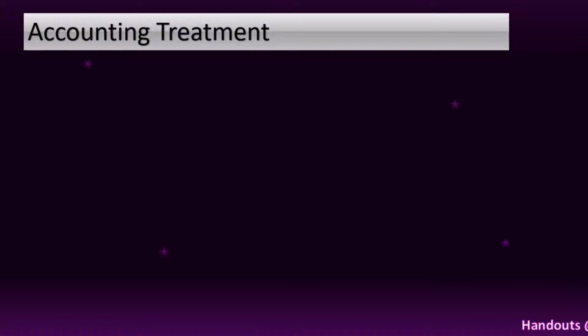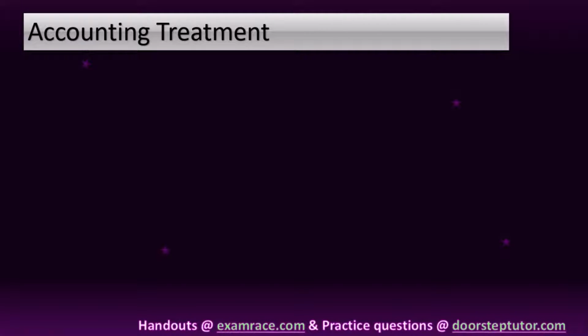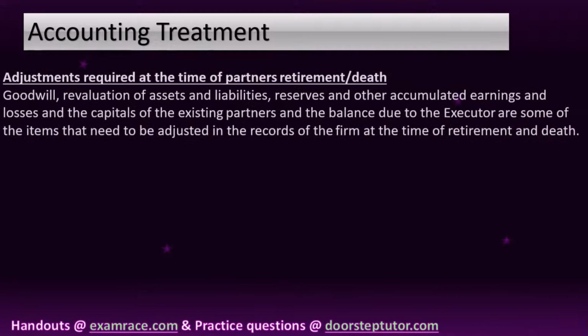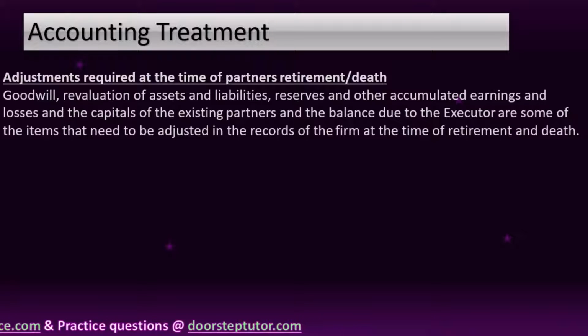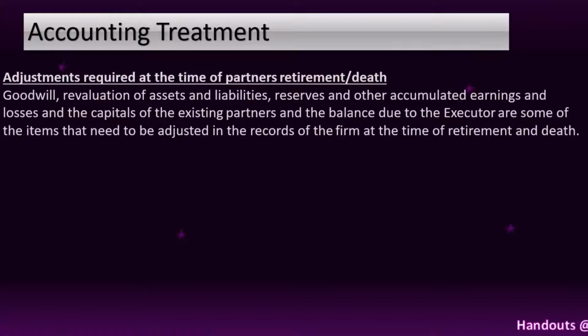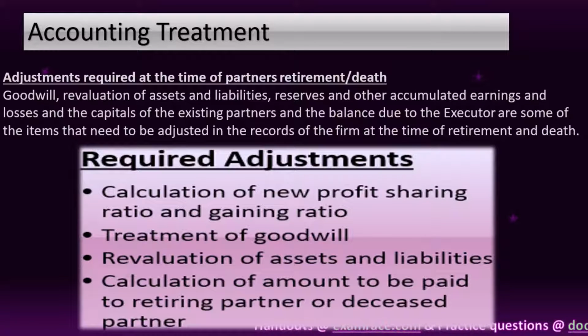Now moving on to the accounting treatment which is required at the moment of retirement of a partner. See, there are various adjustments that are required. First one is calculation of new profit sharing ratio and gaining ratio. New profit sharing ratio is the ratio in which remaining partners will share future profits after the retirement or death of any partner. New share will be equal to old share plus acquired share from the outgoing partner.